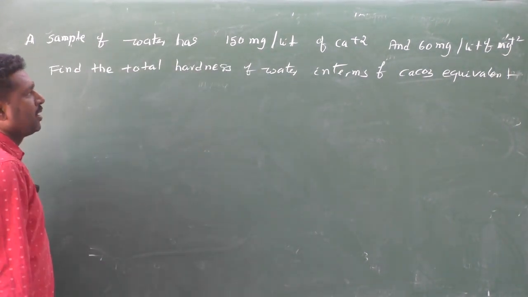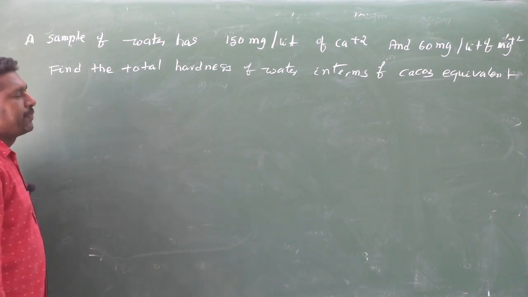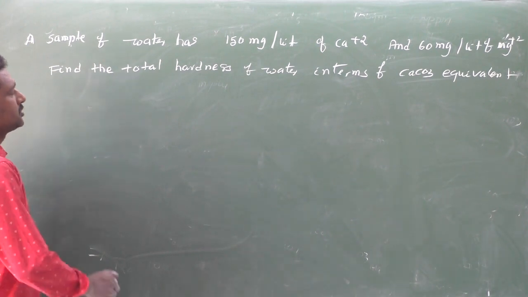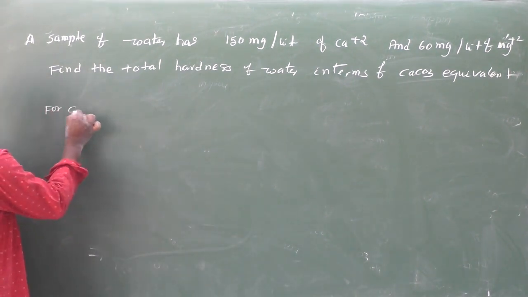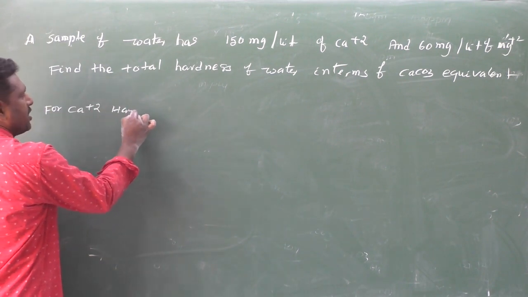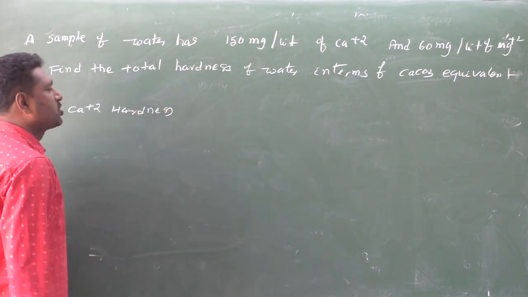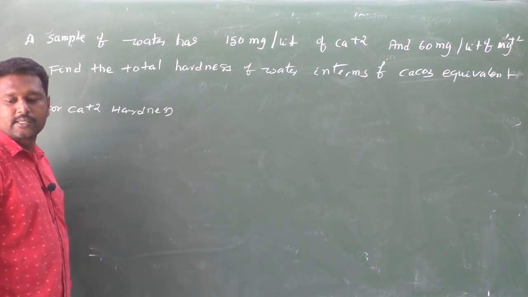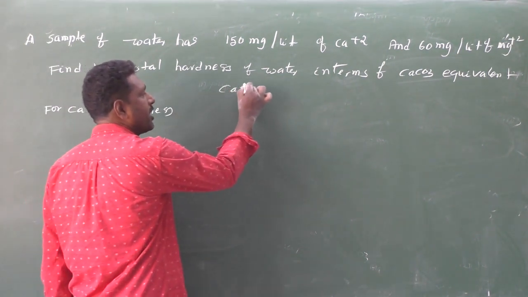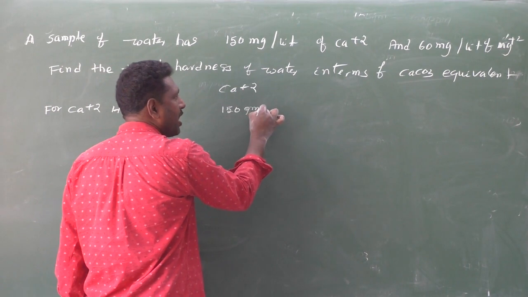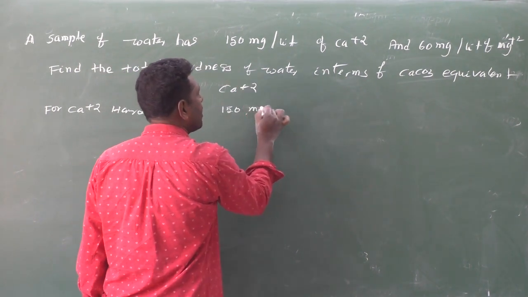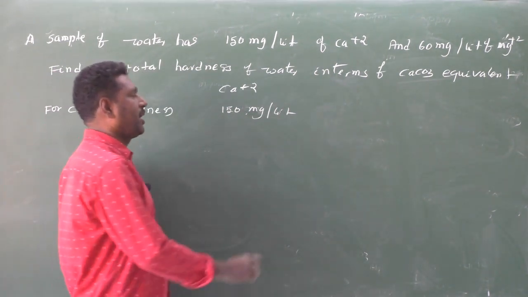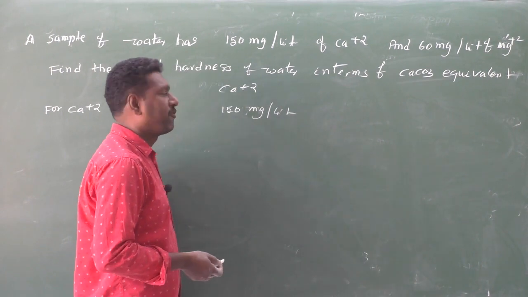So first, how much is Ca+2 per liter? Therefore, for Ca+2 hardness, the given quantity in the sample of water is 150 milligram per liter. Also the Ca+2 atomic weight is 40.